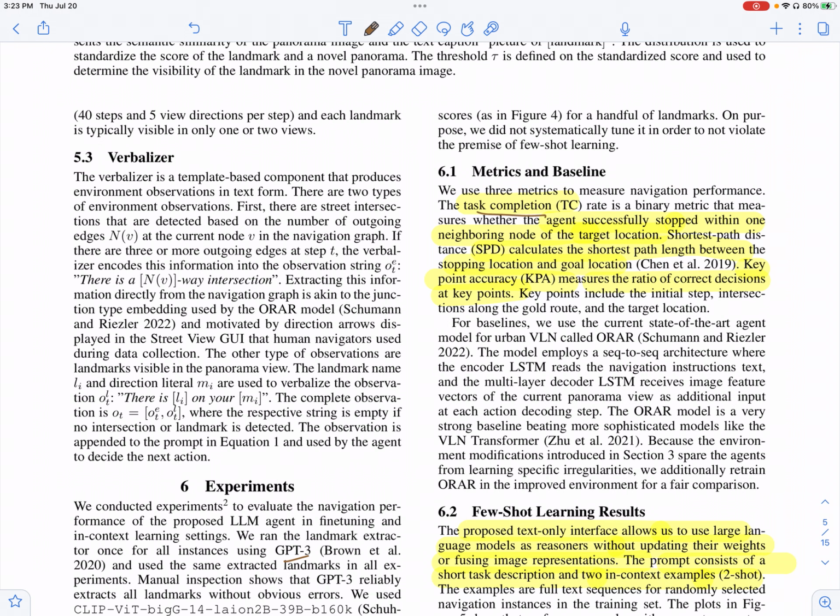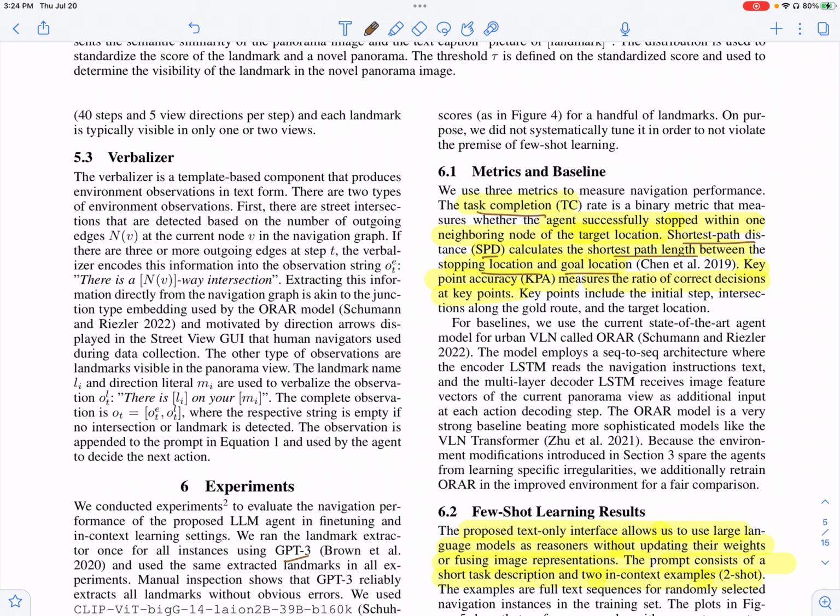One is a completion metric, which is how many times the agent is able to reach the destination, the target location. The next metric is the shortest path distance metric, which basically measures the shortest path length between the location where the agent has stopped and the goal location.